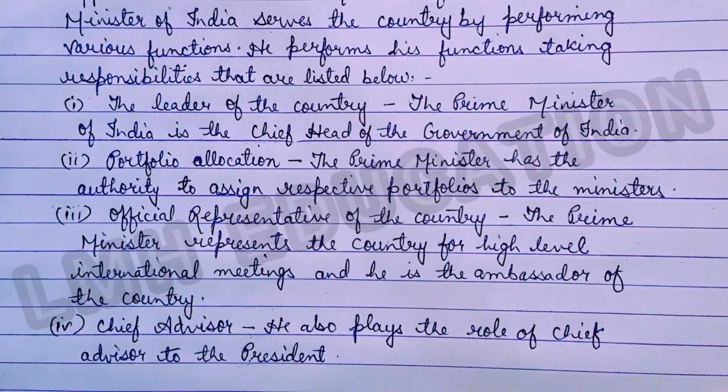Now the fourth one is Chief Advisor. He also plays the role of Chief Advisor to the President. So these are the four responsibilities and functions of the Prime Minister of India. The first one is the leader of the country. Second is the portfolio allocation. Third is the official representative of the country in international meetings. And the fourth one is Chief Advisor to the President. So in this way, question number 33 is also completed.